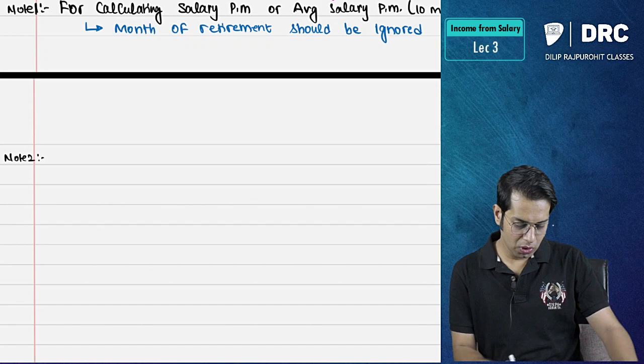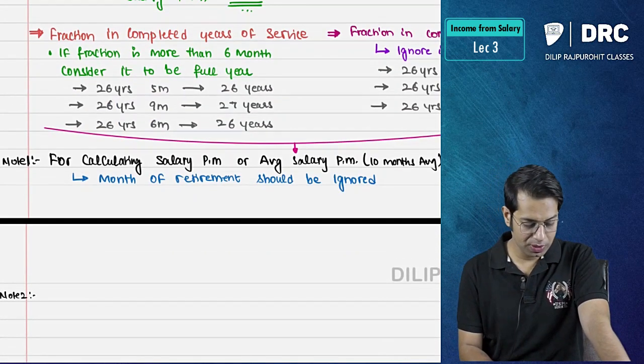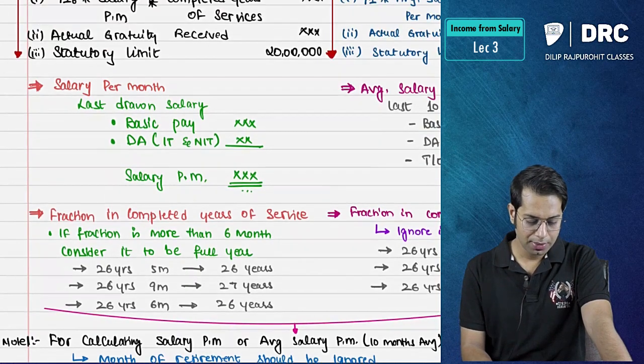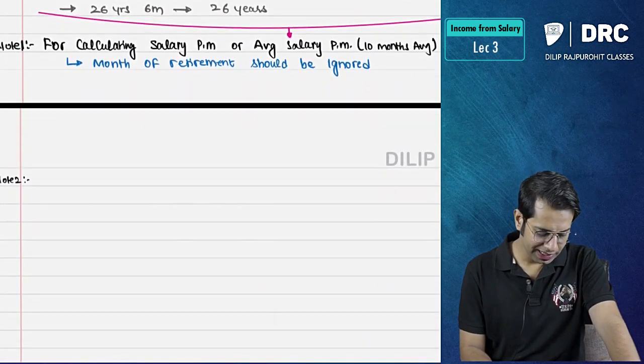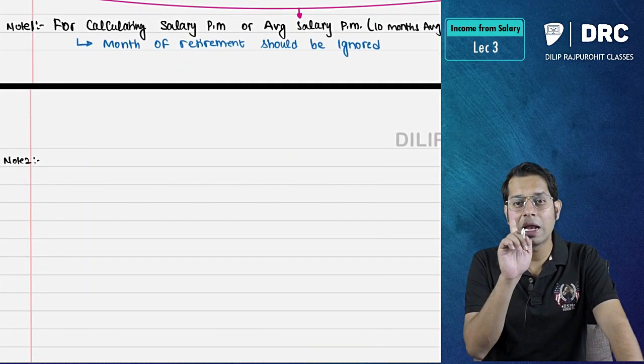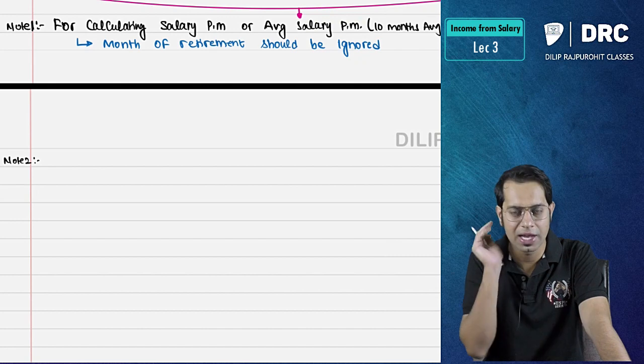What is note number 2 telling, sir? Note number 2 says that the statutory limit is 20 lakh rupees for POGA as well as non-POGA. No, the 20 lakh limit is applicable for an employee. It is applicable for an employee throughout his lifetime.